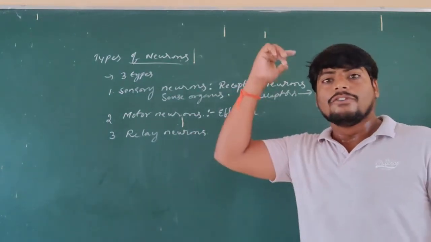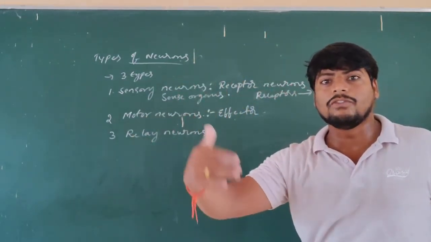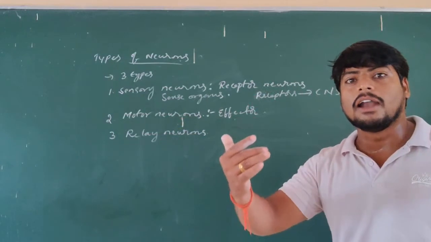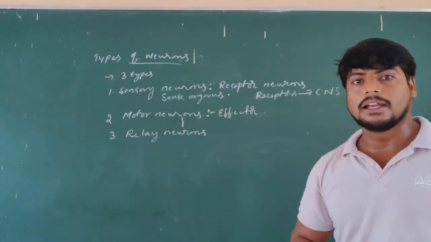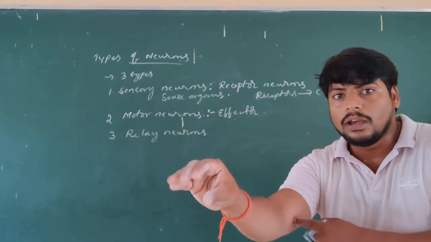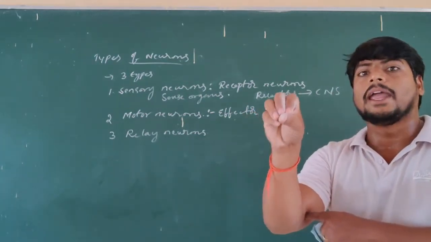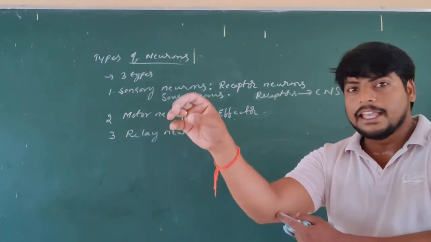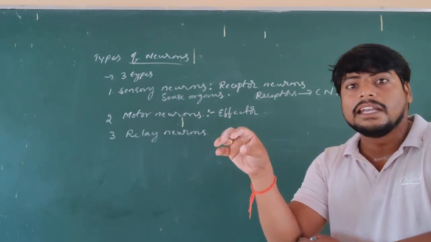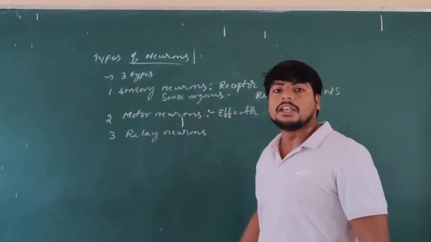So what is it giving? From the central nervous system, the information is carried forward through the motor neurons, which act on the effector organ. After touching a hot object, I have to withdraw my hand. For the withdrawal of my hand from the hot object, the effector acts to pull it. That is the motor neuron, as it is called.